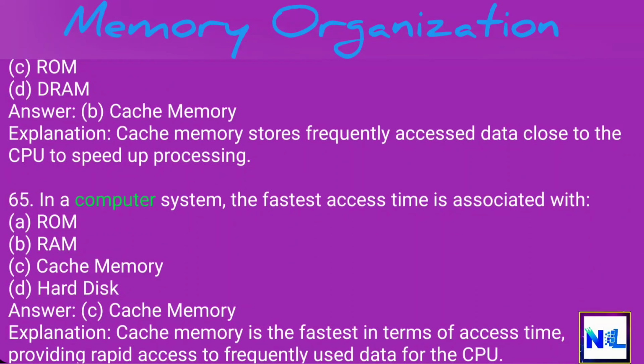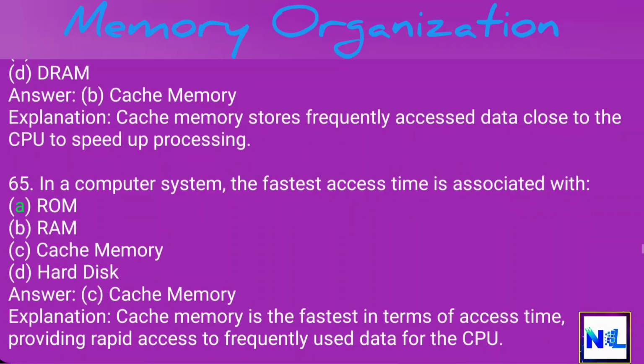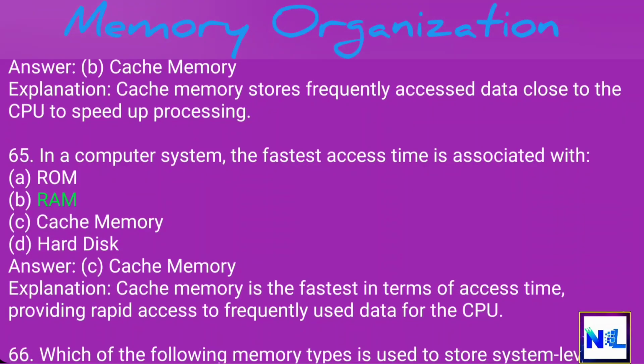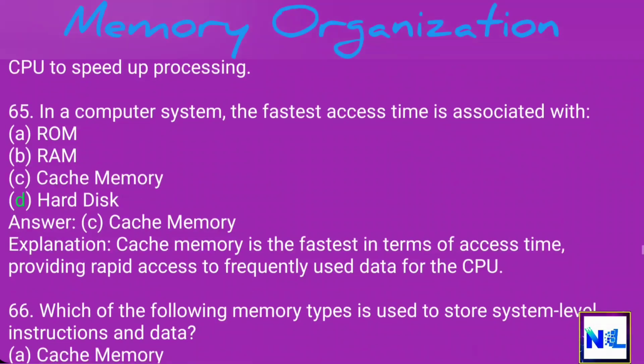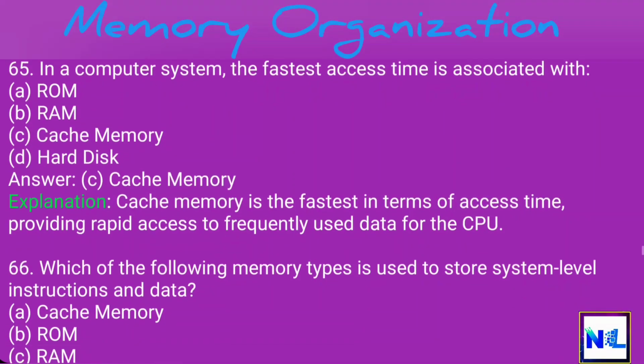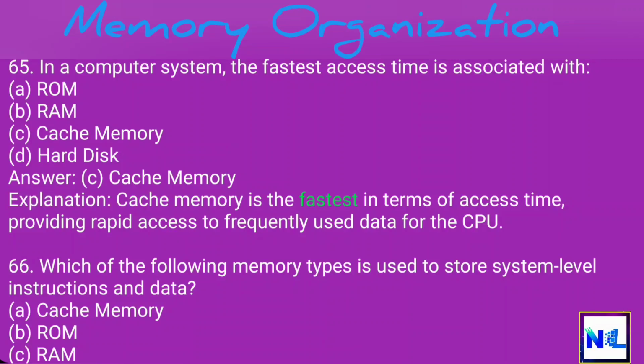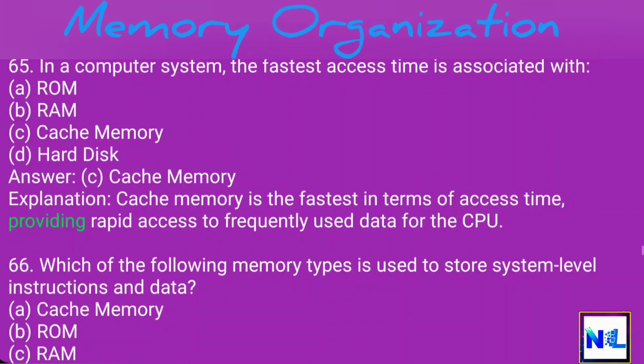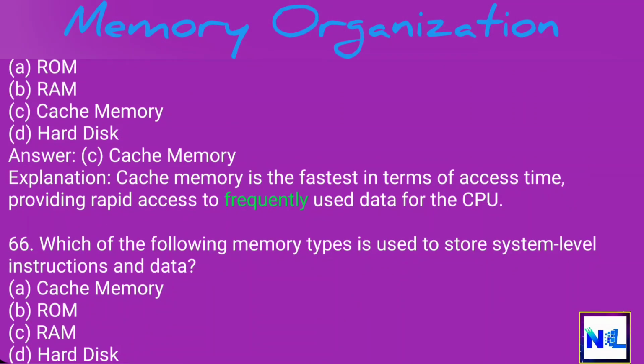65. In a computer system, the fastest access time is associated with A. ROM. B. RAM. C. Cache memory. D. Hard disk. Answer. C. Cache memory. Explanation. Cache memory is the fastest in terms of access time, providing rapid access to frequently used data